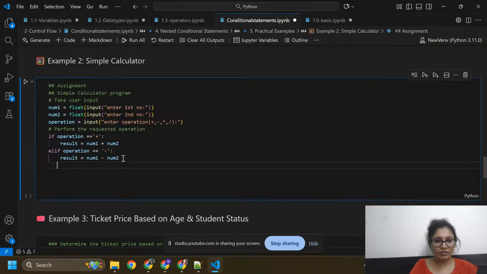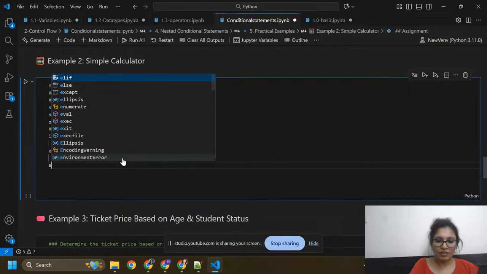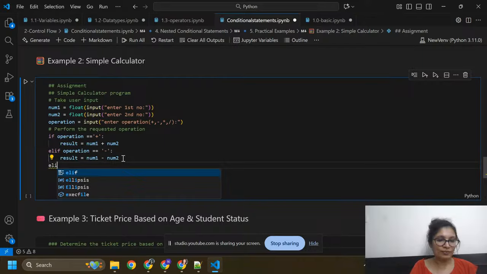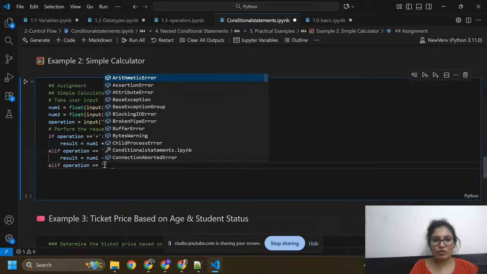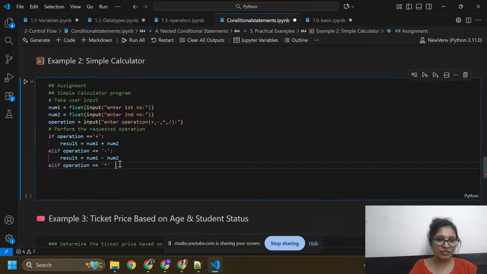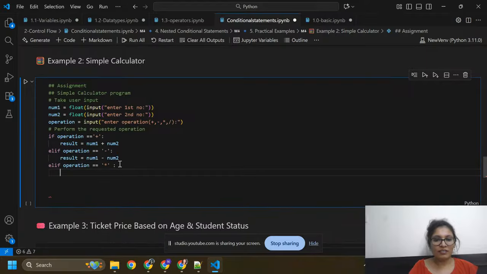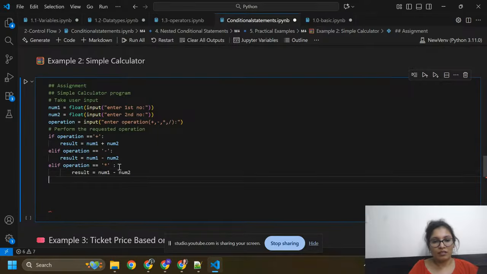Again I am going to write code for product. So elif operation equals to this, which is used for multiplication. If operation equals to multiply, then I get in result number1 multiplied by number2.